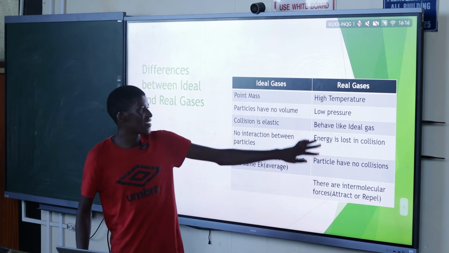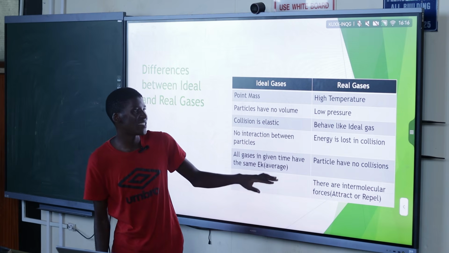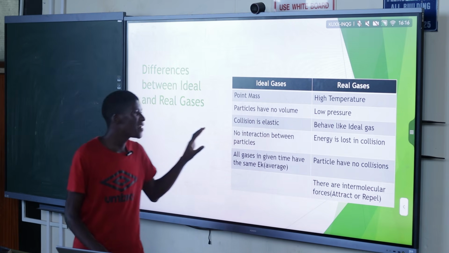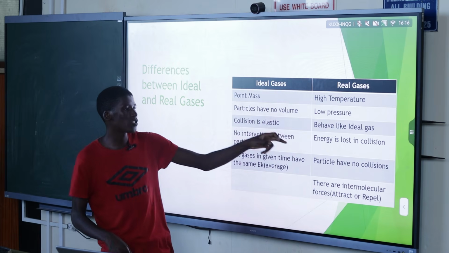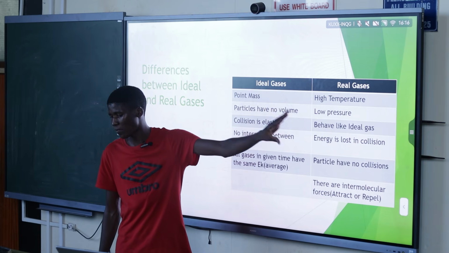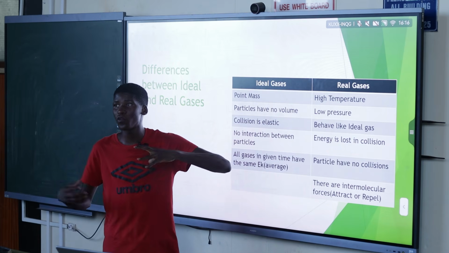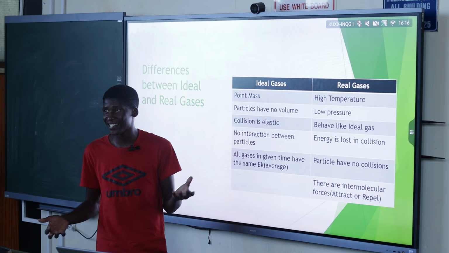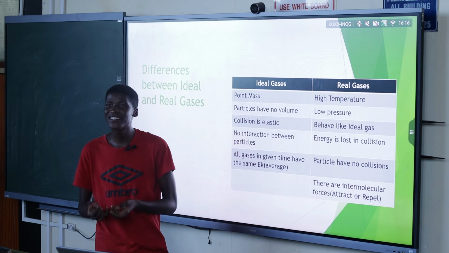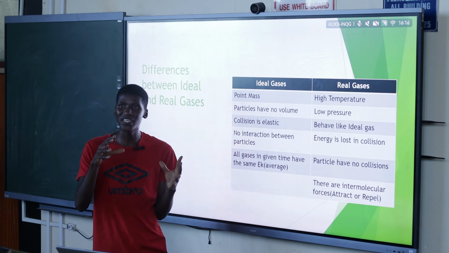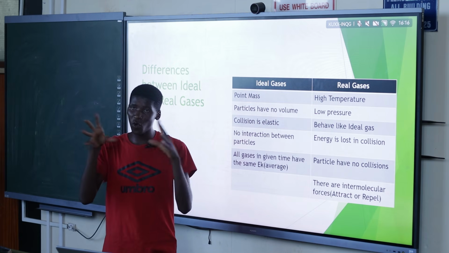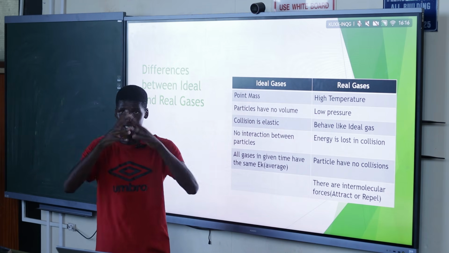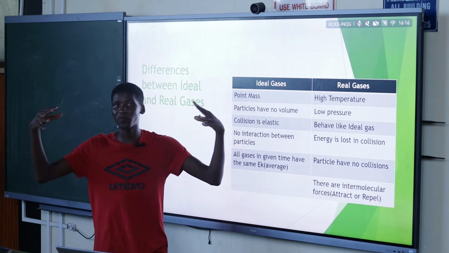Whereas real cases, what about them? Let's compare. Particles in real cases do have a volume. They occupy space. For example, when you blow air into a balloon, those air molecules are able to do what? To occupy a space, causing the balloon to do what? To become bigger in terms of volume.